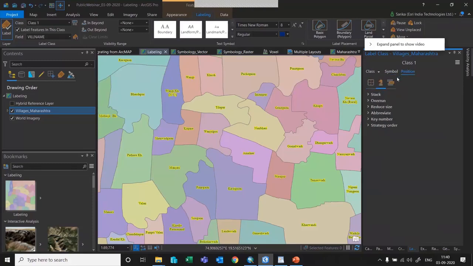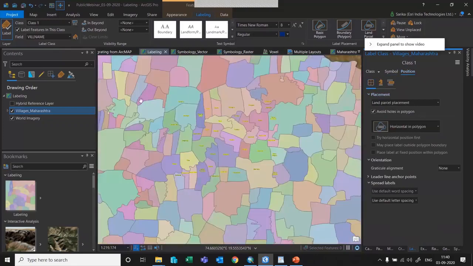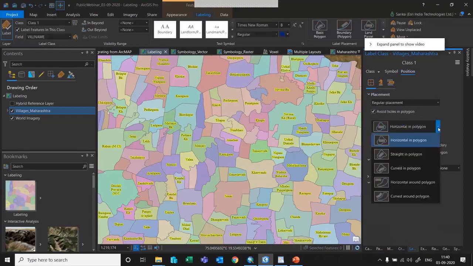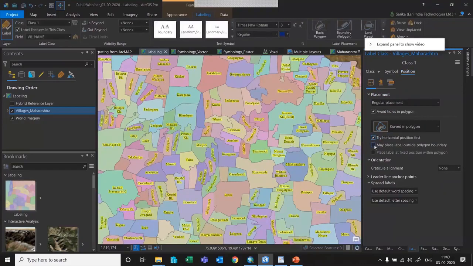And then when you go to the position, suppose you have a problem with the placement. As we have seen, in some small polygons the label is not being placed. In those cases, you can make an arrangement saying that I want a regular placement, and I want to set it to curved in the polygon, and I want to set the first priority to the horizontal position, and may place labels outside polygon. So I can set all the priorities. And now you can make sure that almost all the labels are being placed.